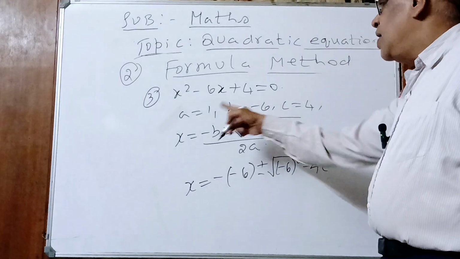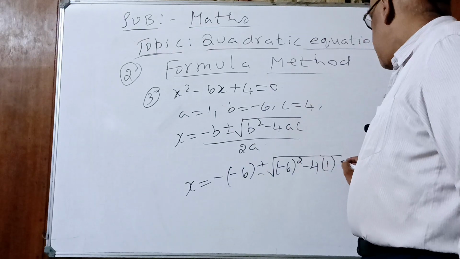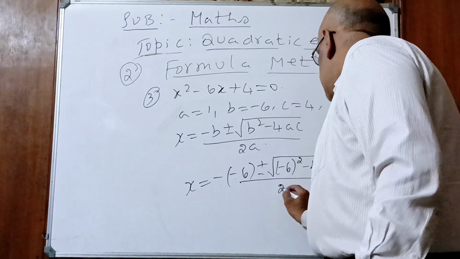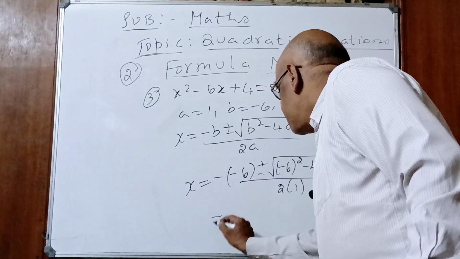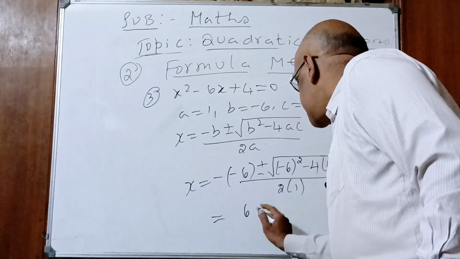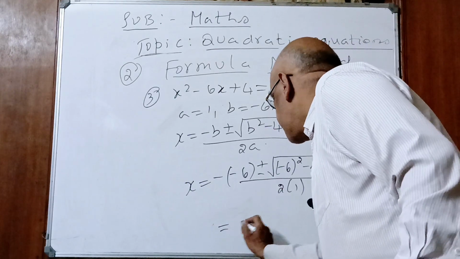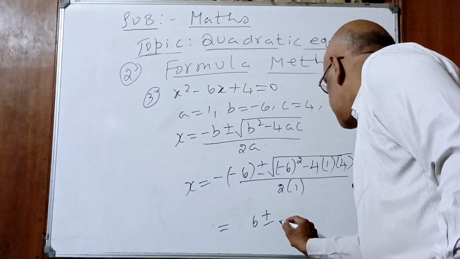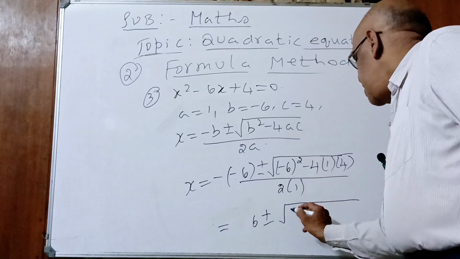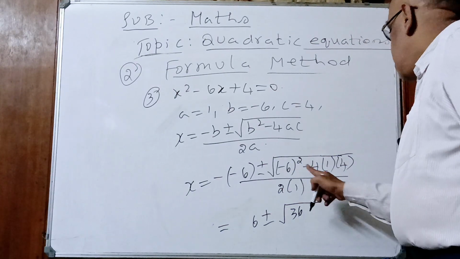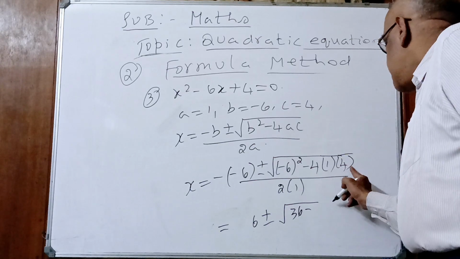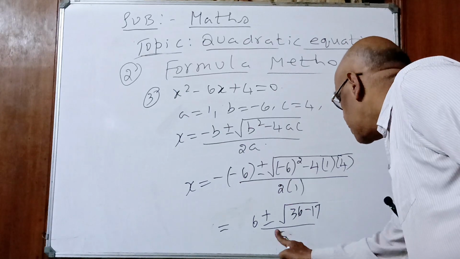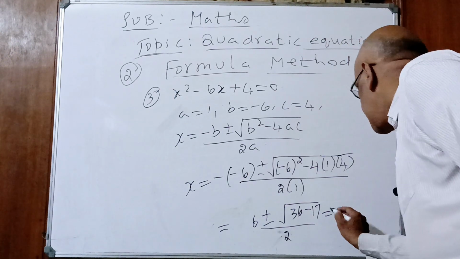4 into a. What is a, children? a is 1. What is c, children? 4. Yes or no? Yes. So, 4 divided by 2a, 2 into 1. Minus 6 square. Minus into minus, plus. Plus 6. Then plus or minus. If you write plus or minus, it makes no difference. Minus 6 square, 36. Yes or no? Minus remains. 4 4s are 16, divided by 2 into 1, 2. What is our final answer, children?